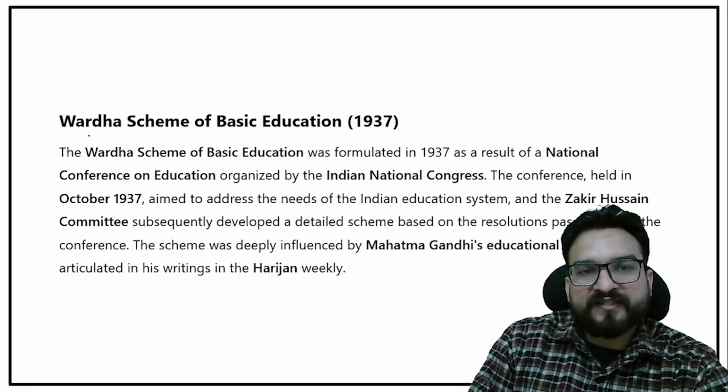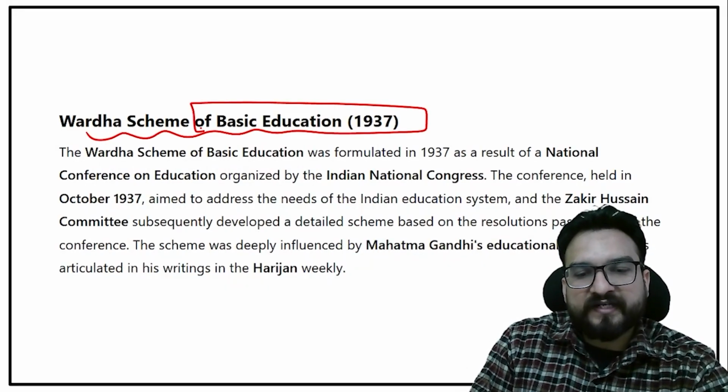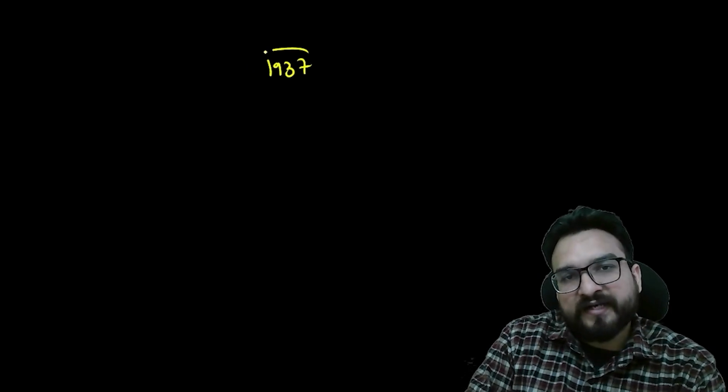So over here, the Wardha scheme of basic education, 1937. Somewhere you are listening to an Indian name. This is the first national education plan you will see over here, the Wardha scheme of education. Understand, this has come in 1937.